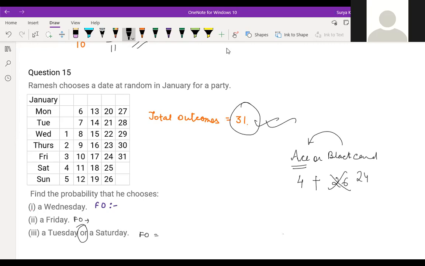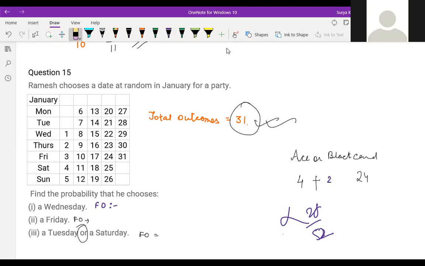When we should not use addition all the time, that is when it should not repeat. Suppose ace is coming 2 red and 2 black. So 2 black cards are already included in this. That's why we are subtracting 2 from here. So you should not write 26, you should write 24 in this case. So the answer is 28 by 52. This is the case where children will make mistakes. That's why you don't write 4 plus 26, that is 30 by 52. This is the wrong answer. Okay.